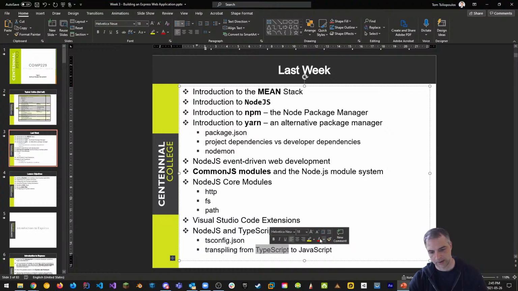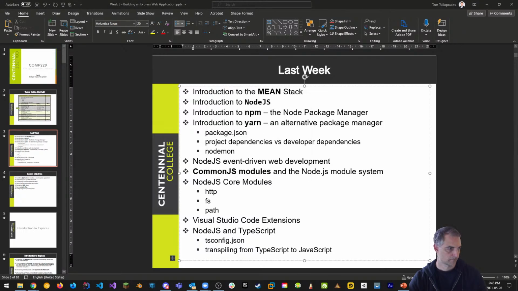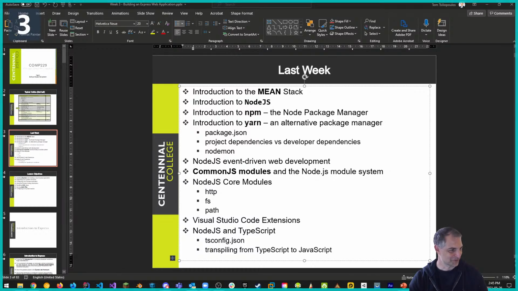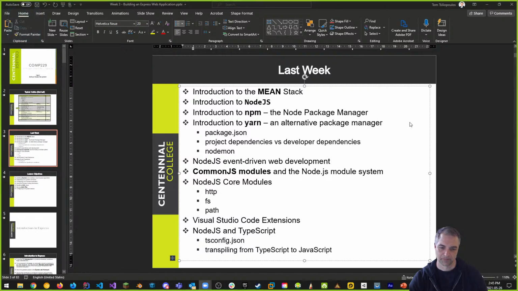So we have to transpile, and we do that properly through, sorry about this, guys. We do that properly through Visual Studio Code. Sorry about that. I don't know why, but Zoom just dropped out for me.